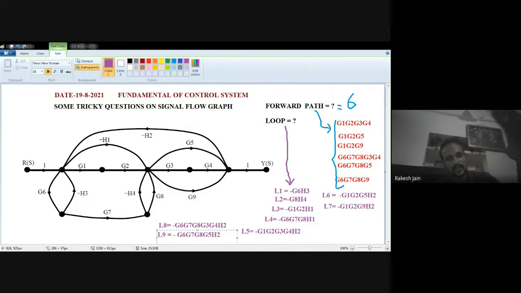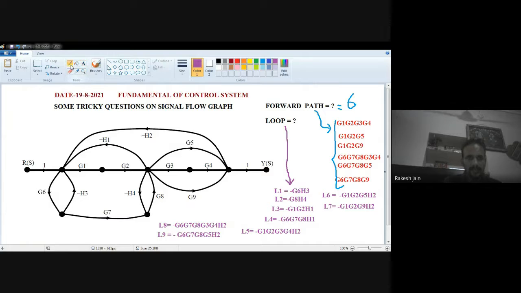Yes, similar to the upper path, the lower path is also present here. So the last loop is G6, then G7, then G8, then from the lower path G9, and then minus S2. Okay, so this one is one more.